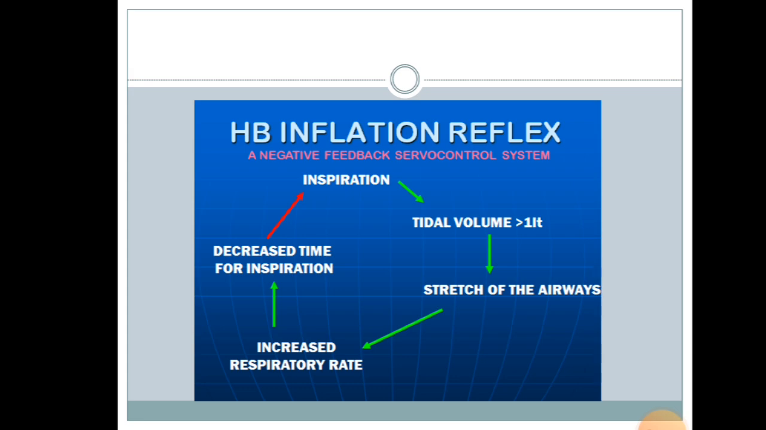One can see that when we inspire a tidal volume of more than 1 liter, then stretching of the airways occurs. Then again the inspiratory rate increases, and there is decreased time for inspiration. So this is the negative feedback servo control system.